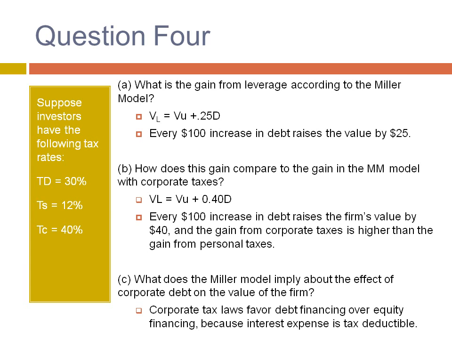In Part C, what does the Miller model imply about the effect of corporate debt on the value of the firm? Personal taxes lower the value of debt financing to the firm. However, corporate tax laws favor debt financing over equity financing because interest expense is tax deductible while dividends are not. So this provides an incentive for firms to use debt financing.